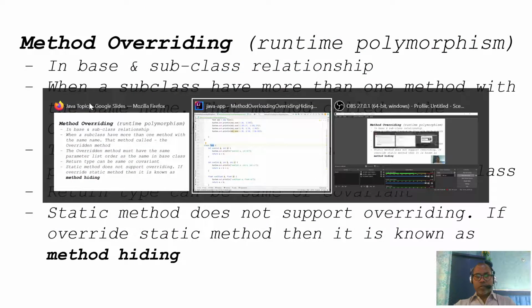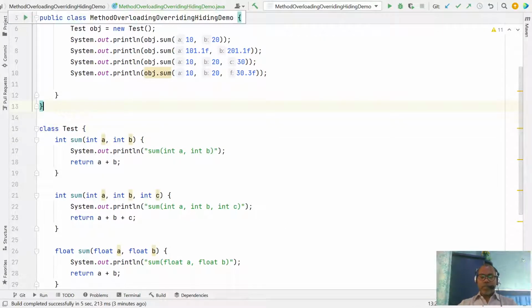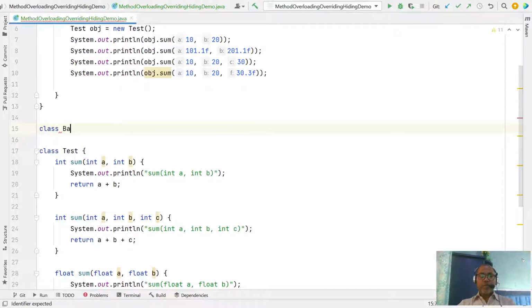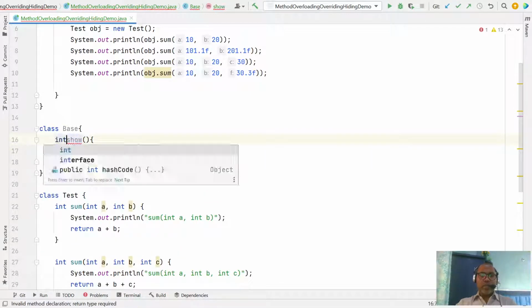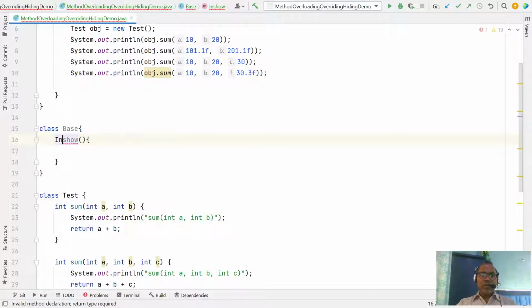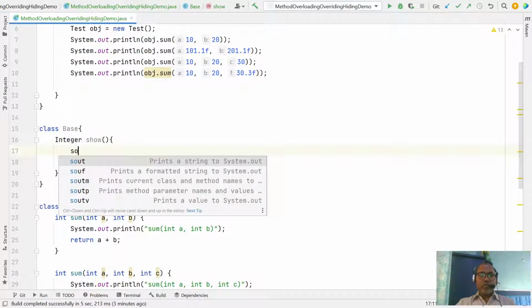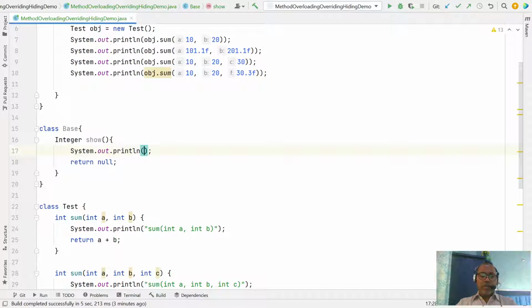So let us look at the example. Let's say we have a class Base, and Base has a method, maybe so, that returns an integer. Let's return null. Here you can see the base class so method.